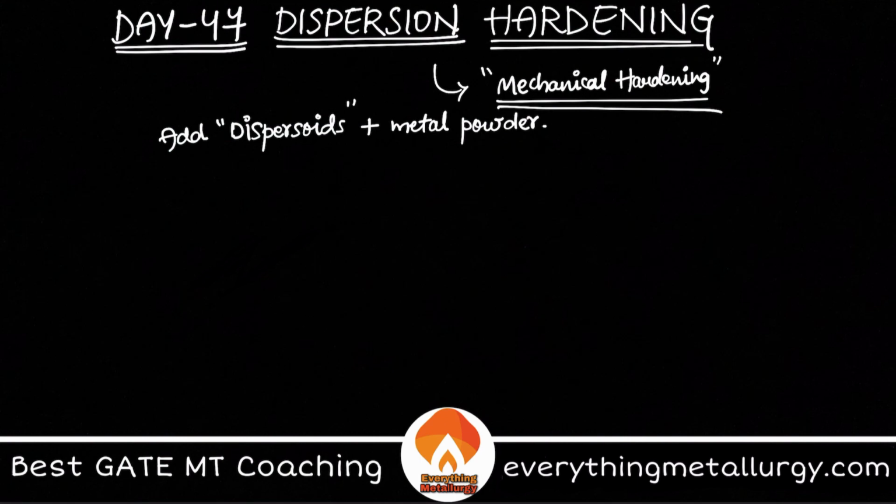So these dispersoids over here are materials which have very high melting point and very high strength. So what happens is these dispersoids will try to bear the load that is applied on your materials. And the metal matrix which is formed from the metal powder will be softer matrix.